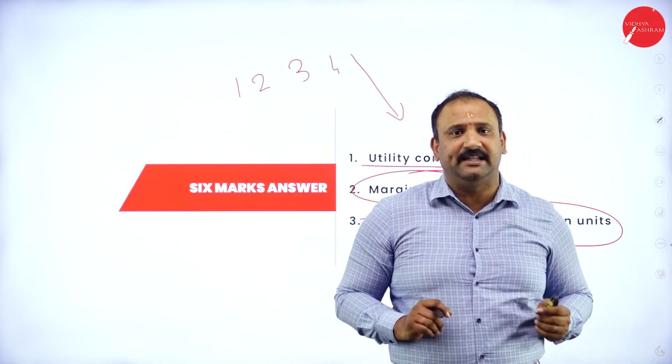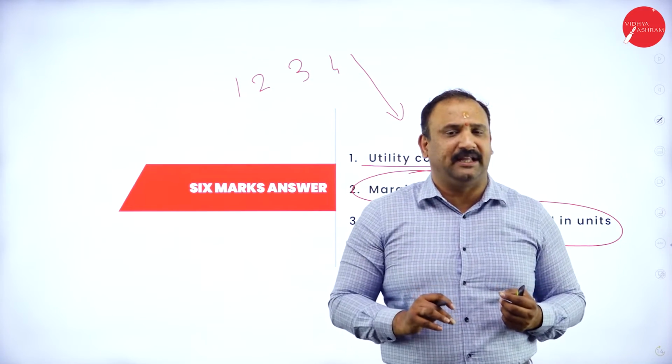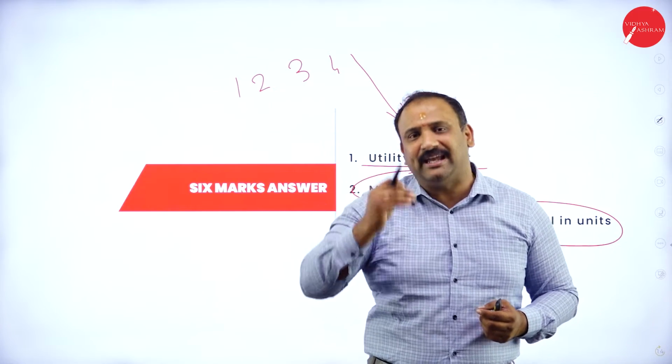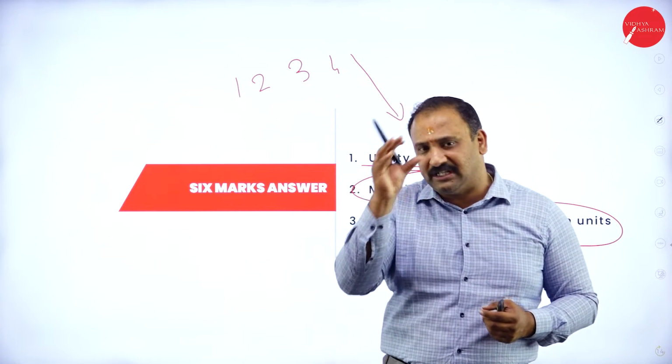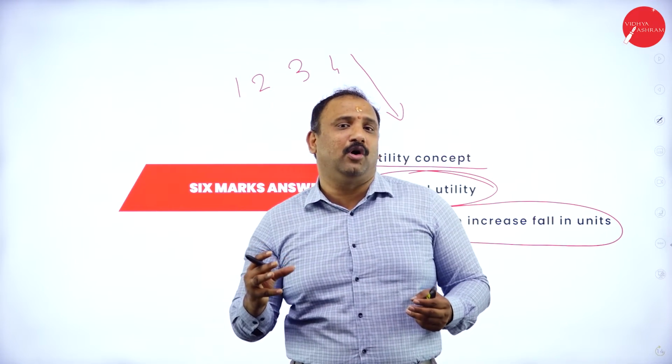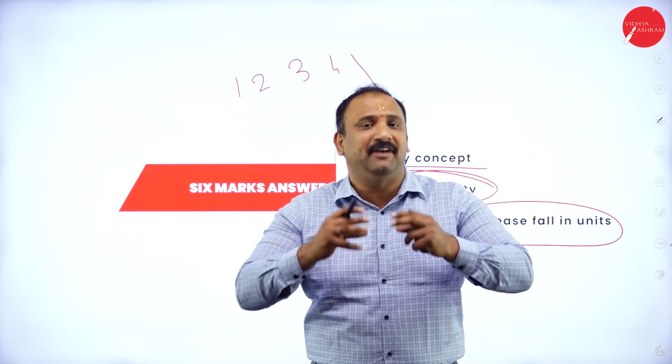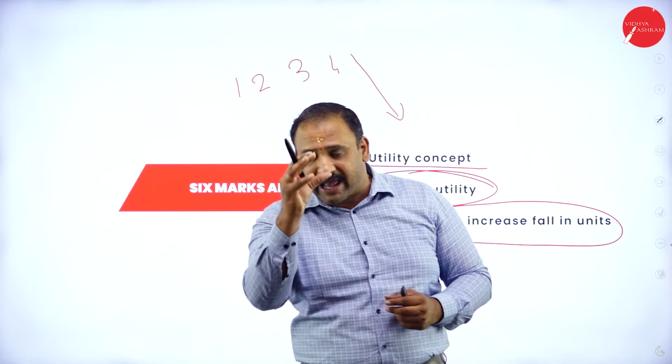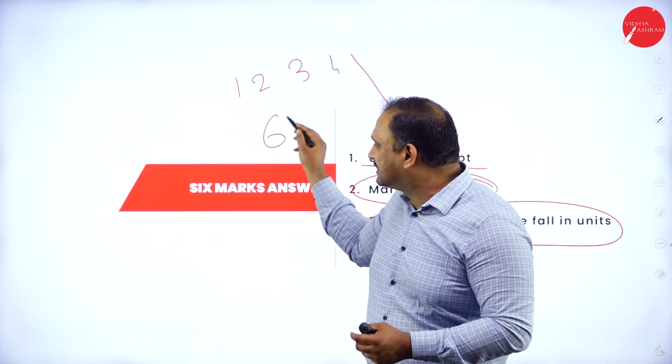So I would always say that try to bring in examples like this. Why? Because when you write with an example and with the graph for the diminishing marginal utility factor, the entire answer will also look neat and it will be very cohesive in nature. That will help you to score this entire 6 marks here.